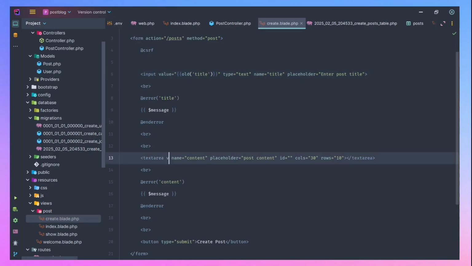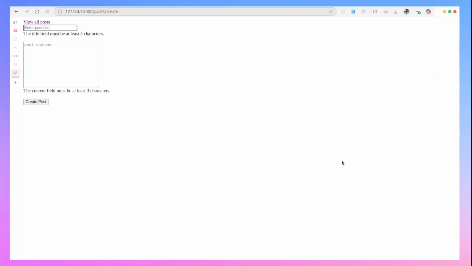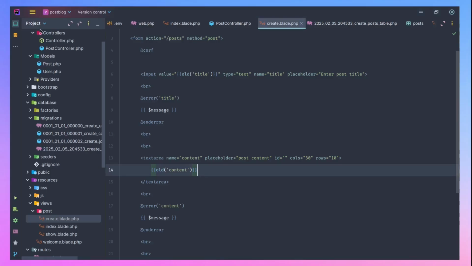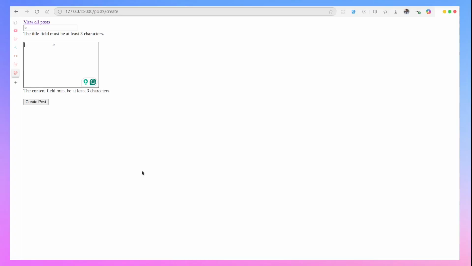So I can just come here also and say value old content. So let's refresh. We're not going to see anything now. But let's do the same thing we did the other time. Let's say E. You notice that even though we have this error, everything we typed did not disappear as we had it previously. All right, let's refresh and let's say R.